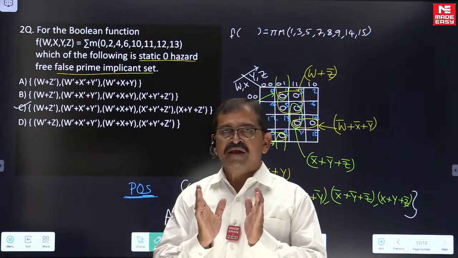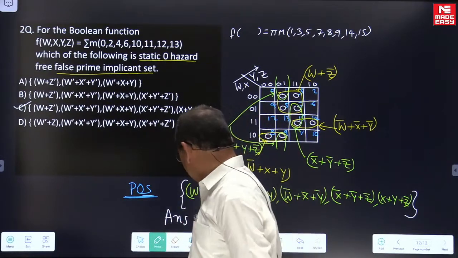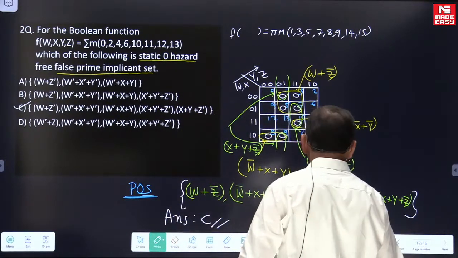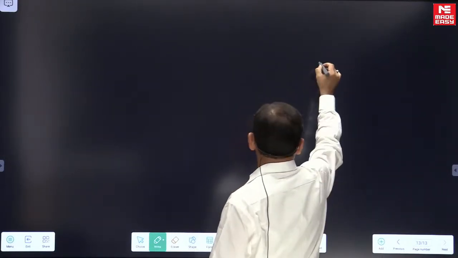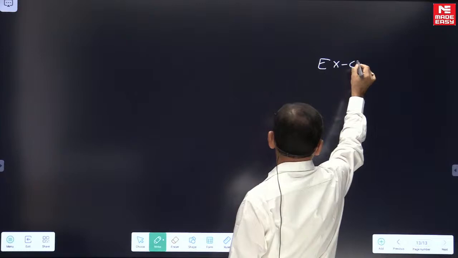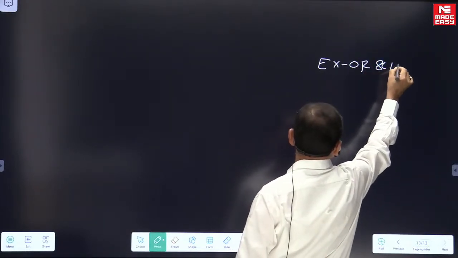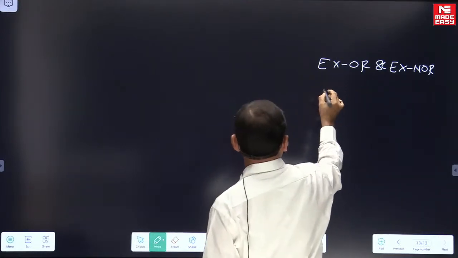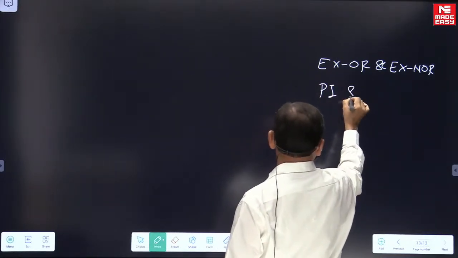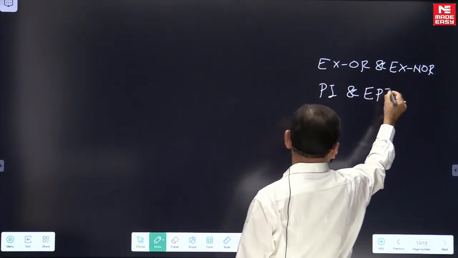So based on my expectation, this time there is guarantee a question related with the XOR, XNOR operations. There will be a question related with the XOR and XNOR. And there will be a question related with the prime implicants and essential prime implicants.